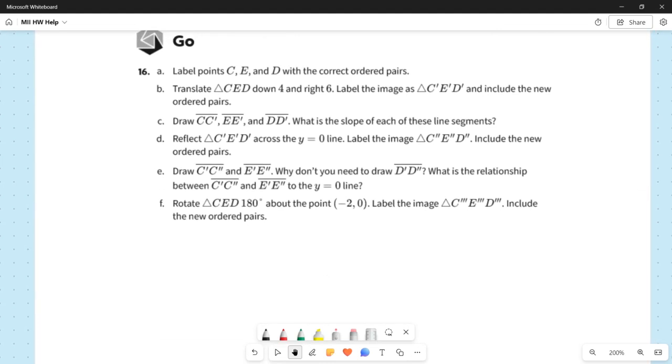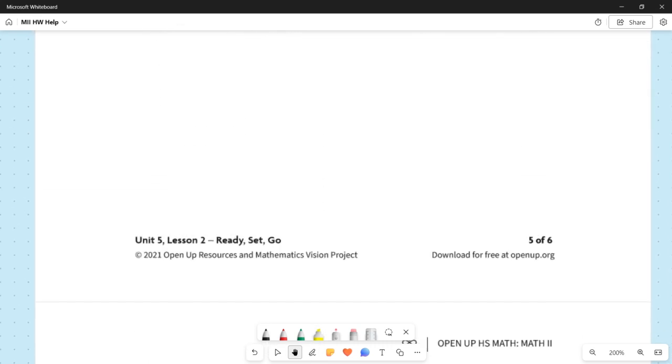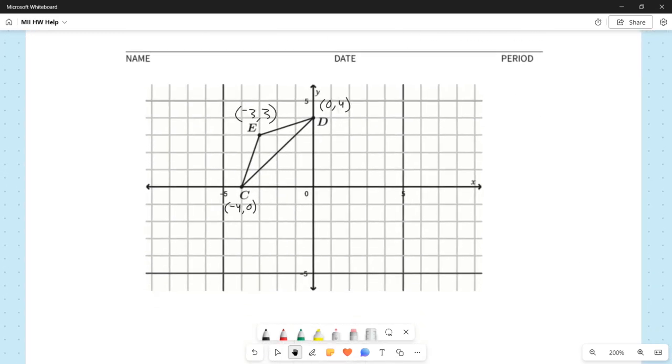Part B. Translate triangle CED down 4 and right 6. Okay, down 4, right 6. Label the image as triangle C prime, E prime, D prime, and include the new ordered pairs. All right, again, not too bad. We're just going to take each vertex of this triangle, and we're going to go down 4 and to the right 6. Then identify the new XY coordinates.